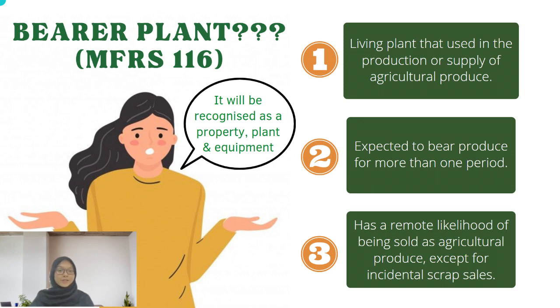If you sell the rubber tree, it will be an incidental scrap sale, but that is not the point of growing the rubber tree. The whole point of growing the rubber tree is normally because we want to get the latex. So, when it fulfills the definition of bearer plant, it will be recognized under MFRS 116, property, plant and equipment.